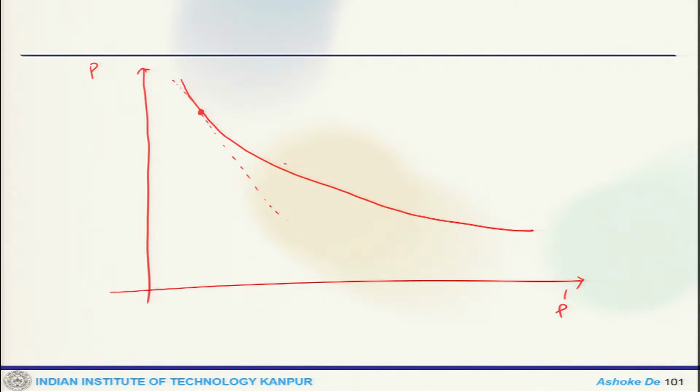Then this will cut through a point like this, and this will also pass through the tangent of this point.